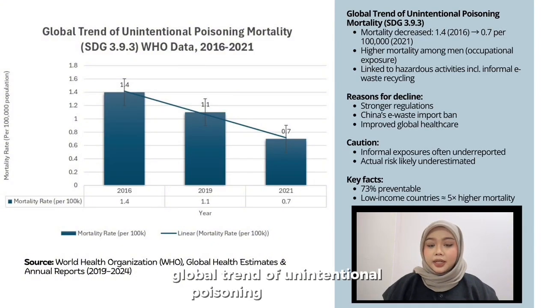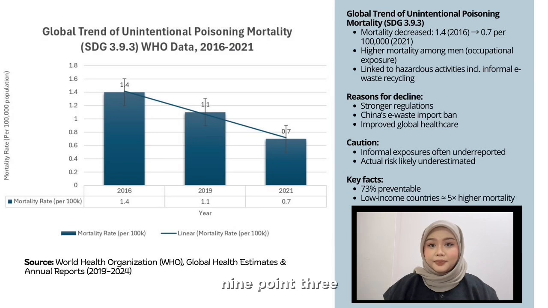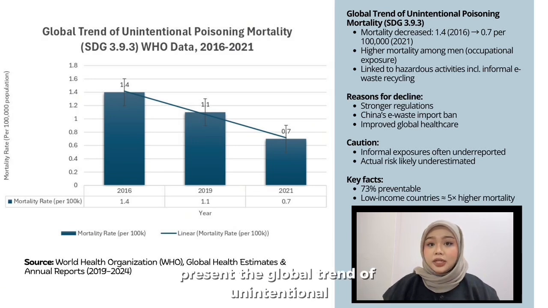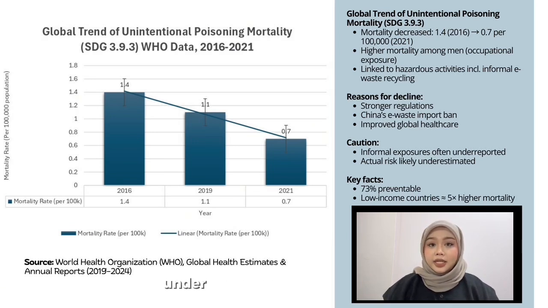Global trend of unintentional poisoning mortality, SDG indicator 3.9.3. This bar chart presents the global trend of unintentional poisoning mortality reported by the World Health Organization under SDG indicator 3.9.3. Although the mortality rate decreased from 1.4 per 100,000 population in 2000 to 0.7 per 100,000 in 2021, this trend should be interpreted cautiously.